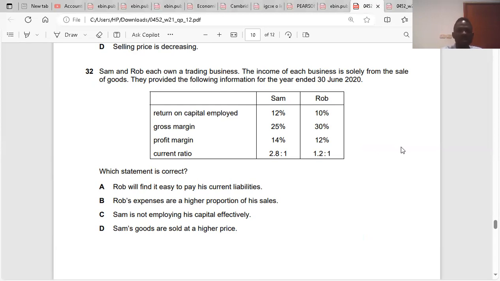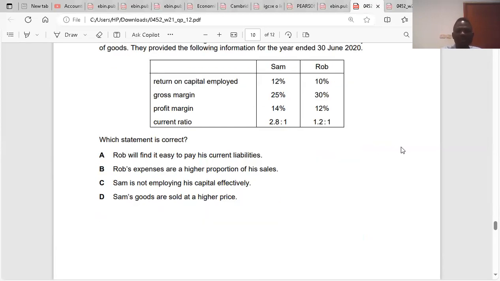The second one, B, they said Rob's expenses are a higher proportion of the sales. Let's check. Rob has gross profit. The gross profit margin was 30, but the net profit margin is 12%. Sam has a lower gross profit margin, but a better net profit margin than Rob. It would have meant that Rob's sales is a higher proportion of his expenses.